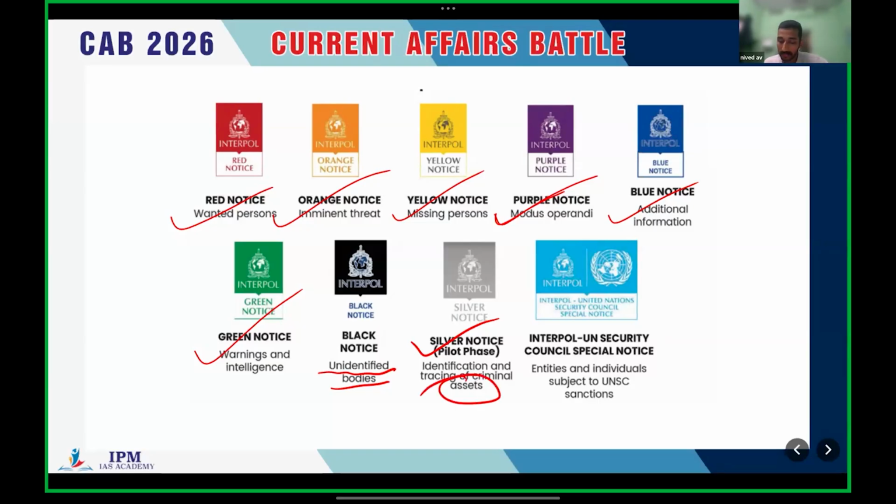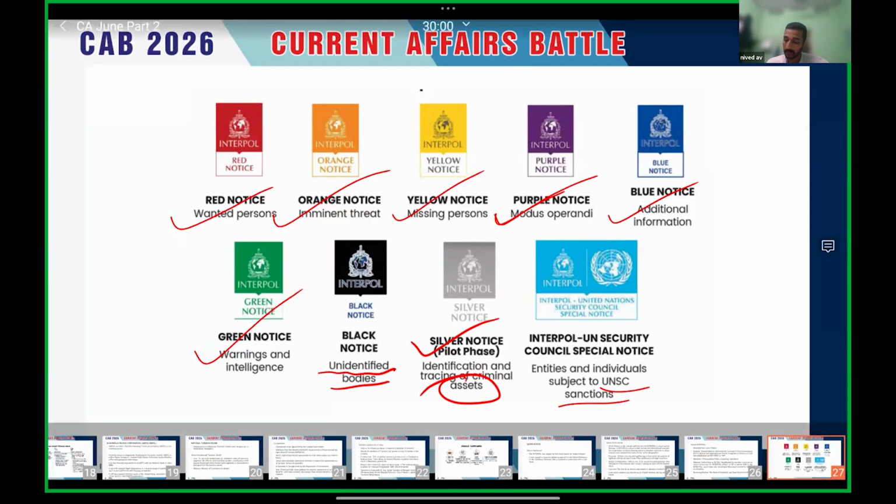There is also a special notice known as the Interpol UN Security Council Special Notice, for entities and individuals subjected to UNSC sanctions. So this is all about Interpol notices. You should have a basic idea about this information. Clear? Okay.